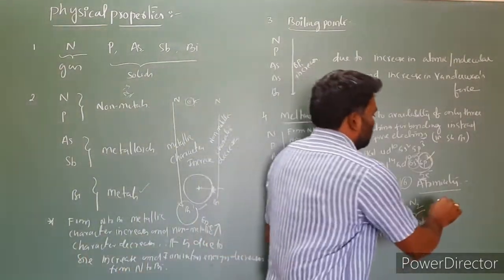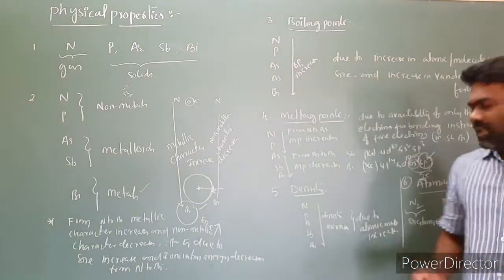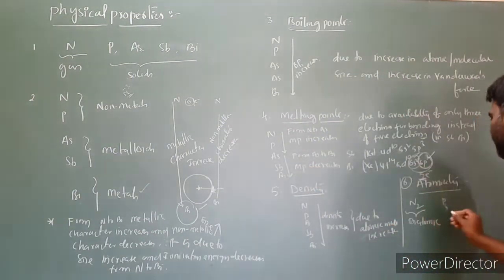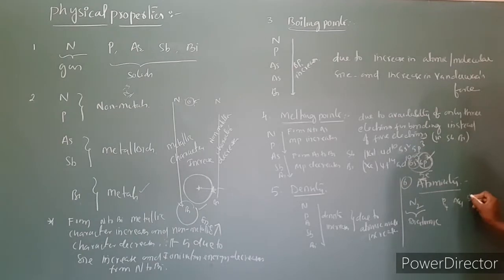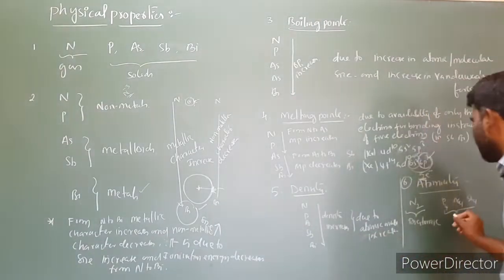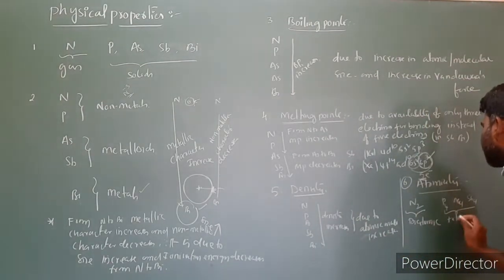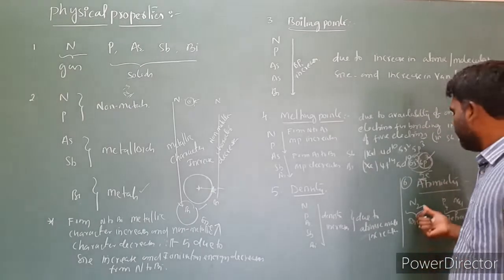First I am taking phosphorus. Phosphorus is in the form of P4. Next is arsenic in the form of As4. And next antimony in the form of Sb4. These are polyatomic, with more than 2 atoms in a molecule. So this polyatomic is nothing but tetraatomic. These are tetraatomic molecules, so for a molecule 4 atoms are there.